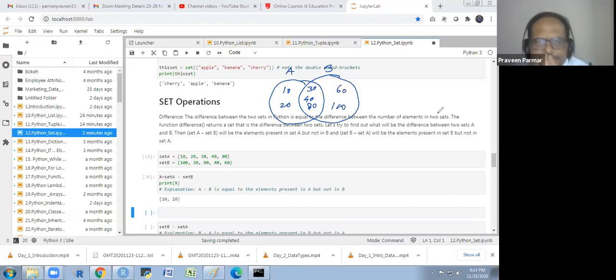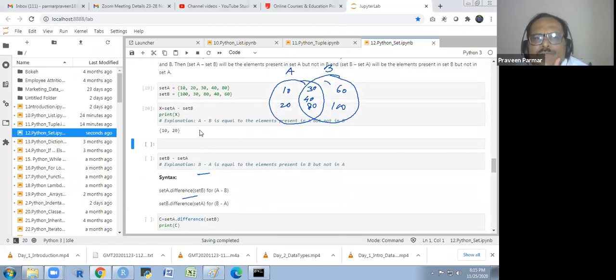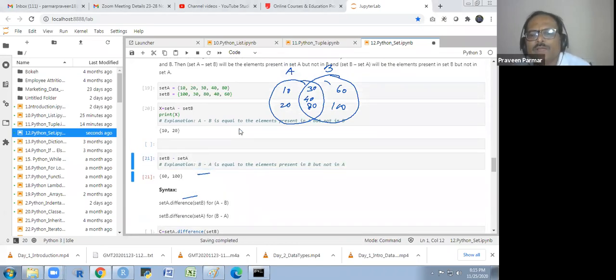Got it? So when I am writing A minus B, the elements which are in A, not in B. So these elements 10 and 20 are only in A. That is A minus B. Got it? Yes. And B minus A, I will get 60 and 100. If I run this, B minus A, I will get 60 and 100.